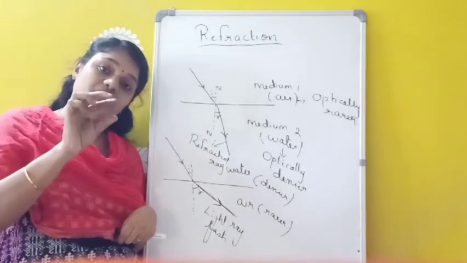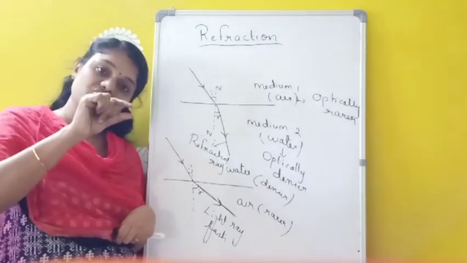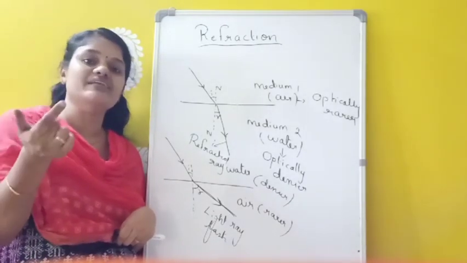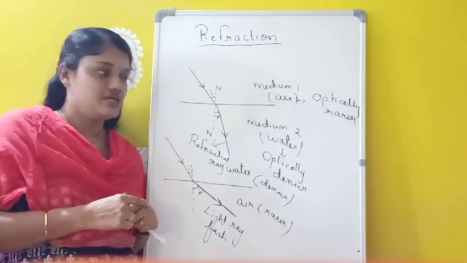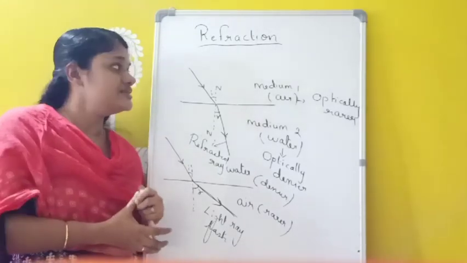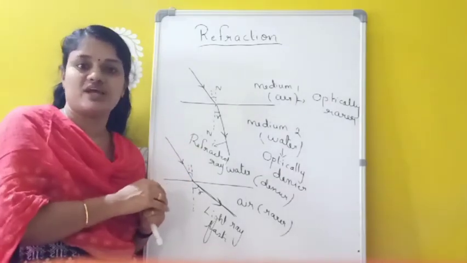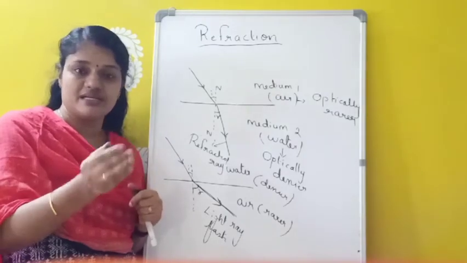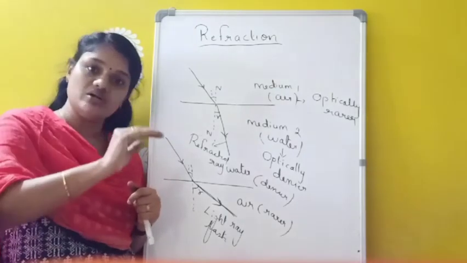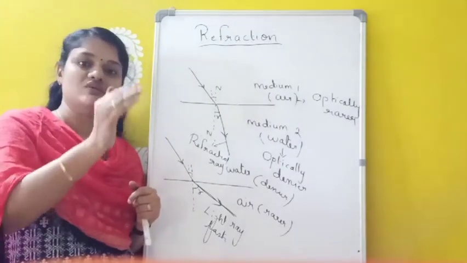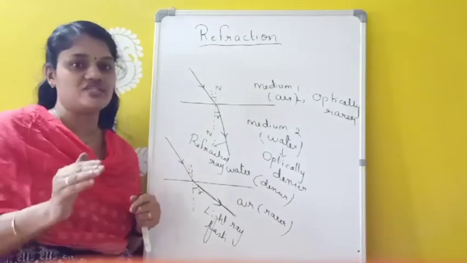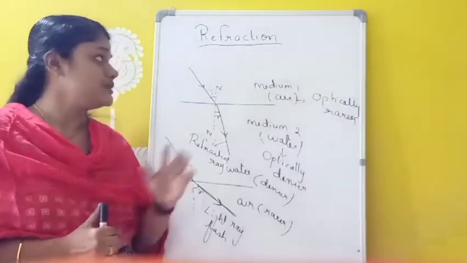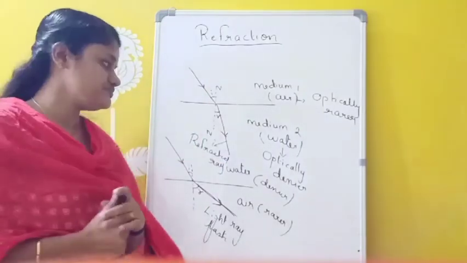Only the light ray coming from the pencil is traveling from water to air. Since the light ray is bending, we feel that the pencil also is bent. But actually the pencil is not bent. What is the reason there? It is refraction. Due to refraction only, this pencil appears to be bent, but the pencil is not actually bending. Only the light ray coming from water to air is bent, because it is traveling from one medium to another medium. So whenever light travels from one medium to another medium, the light ray will bend, and that property is called as which one? Refraction.